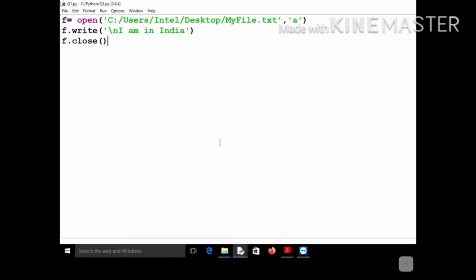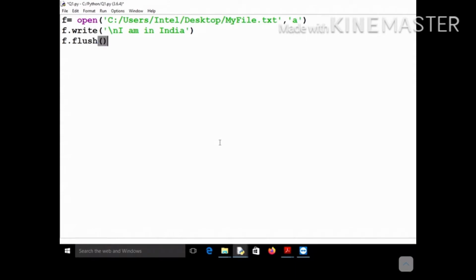Okay, so listen very carefully. You do not want to perform this close operation, and you want to force the content in your buffer to be written onto the file. So what will you do? You will use this flush function.